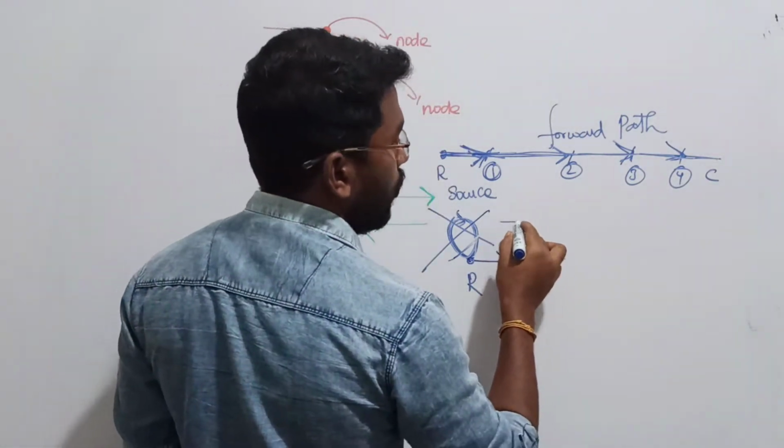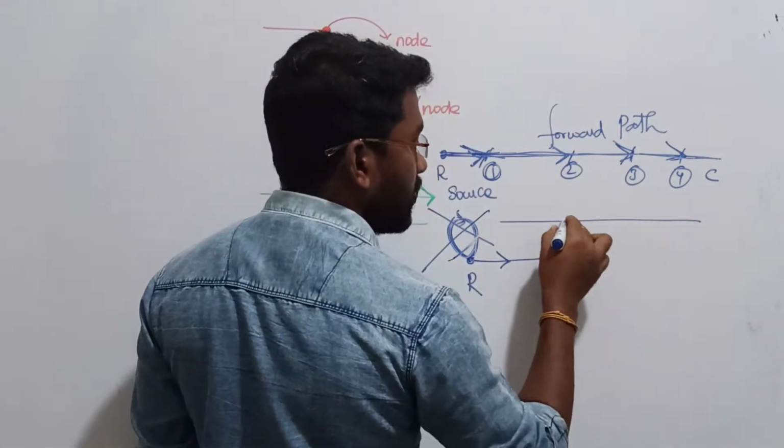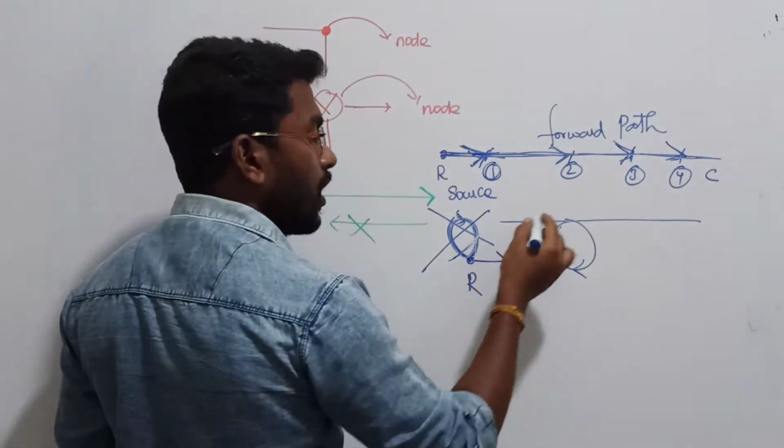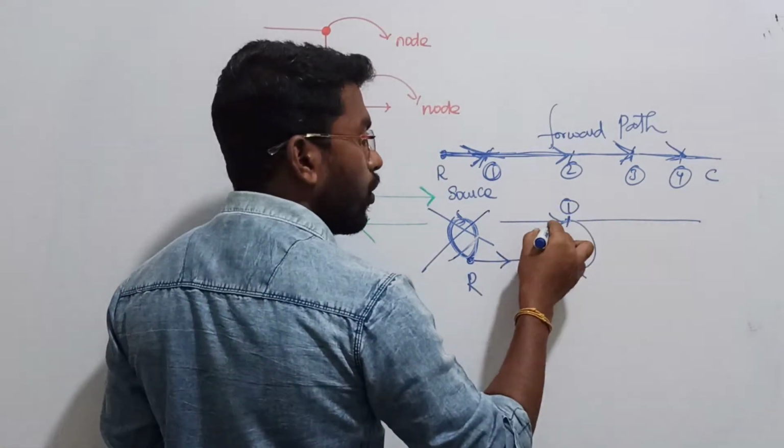So what are we trying to conclude here? See, suppose I have one more branch, given like this. Now this is node 1. Now the arrow mark will be given like this.